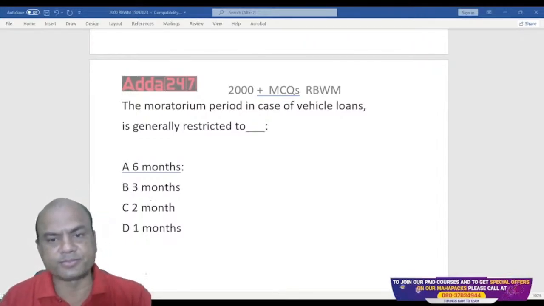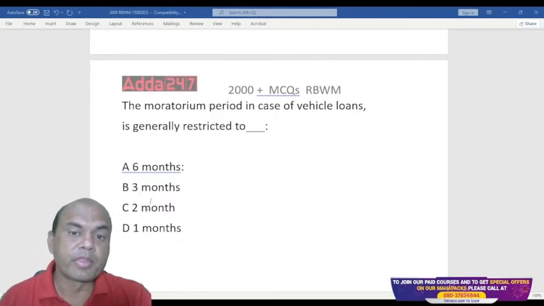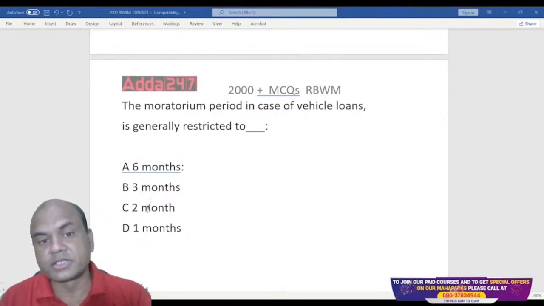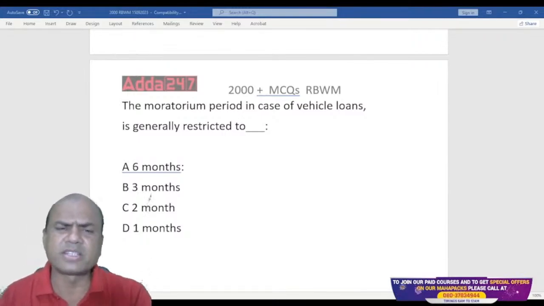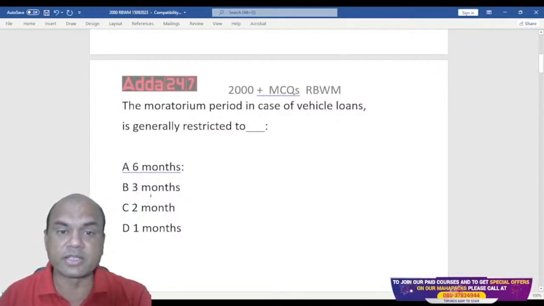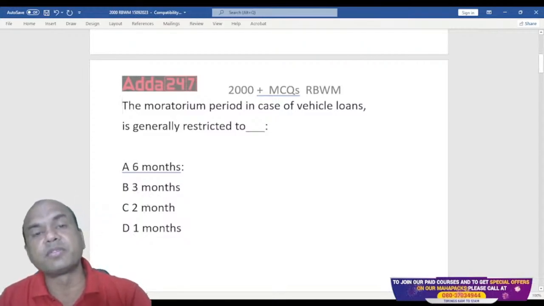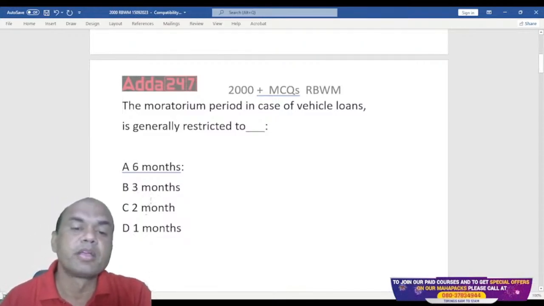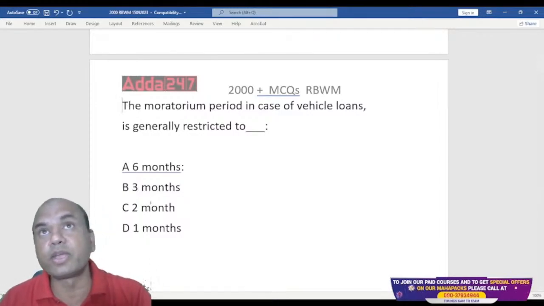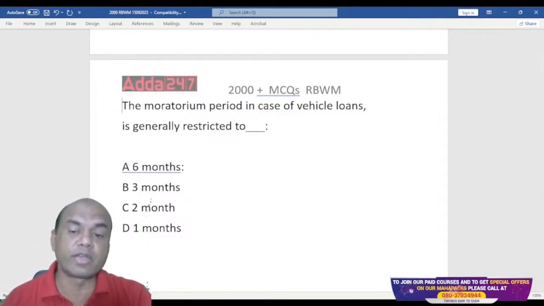Okay, that's it. So, what is it in case of vehicle loans now? Vehicle loans: 6 months, 3 months, 2 months or 1 month. So, what is it? Let me see in the comment section. What are you answering? Let me see your comments, everyone. In case of vehicle loans, we are considering vehicle loans over here.